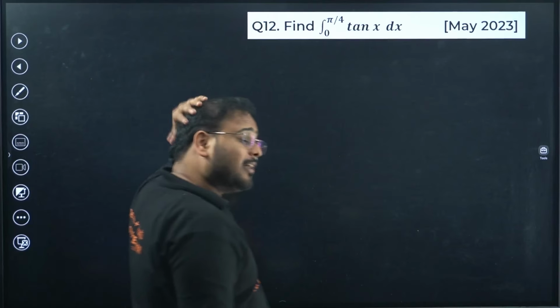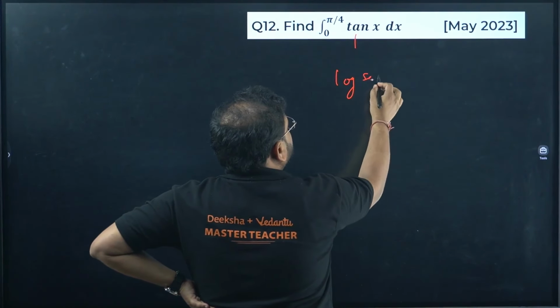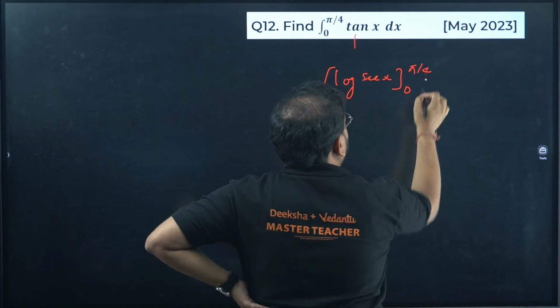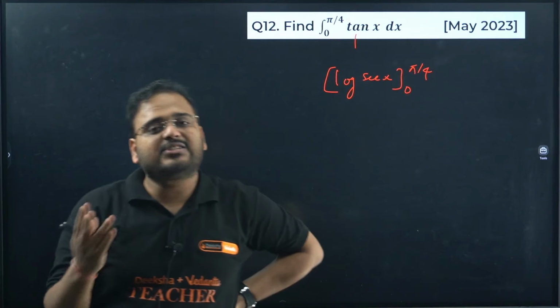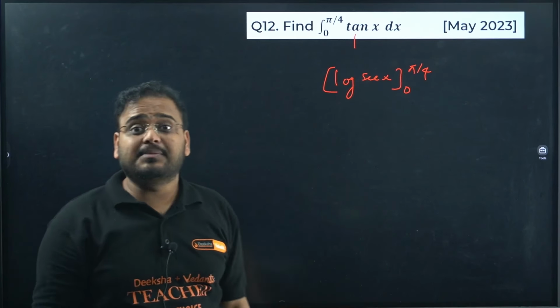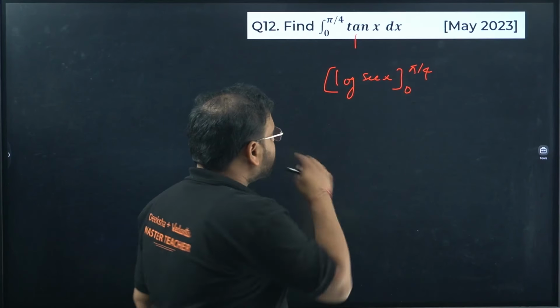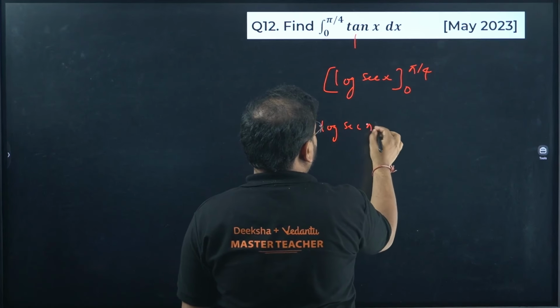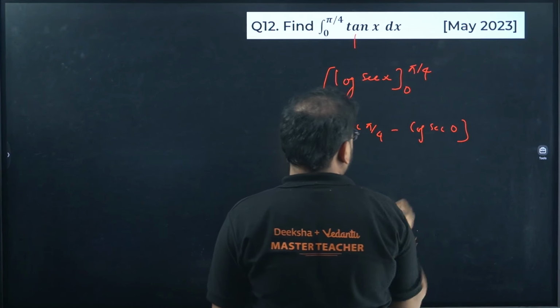Find the integral from 0 to pi by 4 of tan of x. This we know, integration of tan is log of secant x, from 0 to pi by 4. So formulas you all have to know, okay? That is non-negotiable. Otherwise you can't solve any question, even these simple ones. I did not make this question. They are PYQs, okay? So log of secant of pi by 4 minus log of secant of 0.